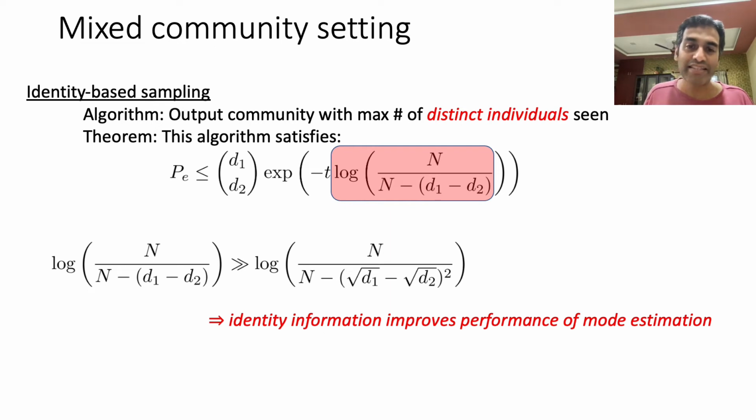What that implies is that the probability of error decays significantly faster when identity information is available as opposed to the identity-less setting. So our first main takeaway is that identity information actually improves the performance of mode estimation.